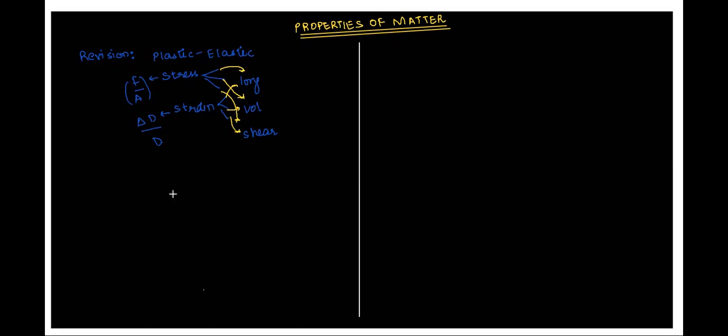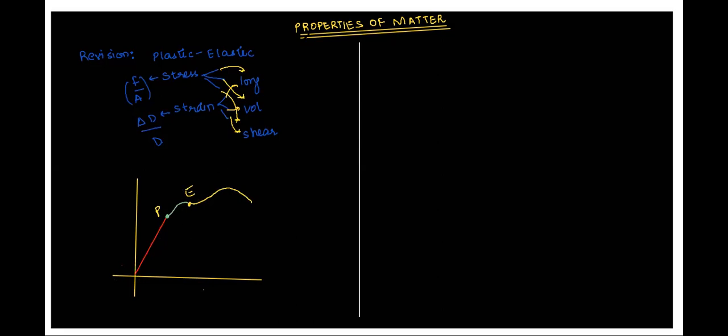On a similar note, we saw that graph, if you can recall, between stress and strain, right? The graph had certain limits. So please make sure that you know which are the limits that you come across one by one. The first limit that you come across is proportional limit. Then you come across another limit, which is called elastic limit. First is proportional, then elastic. Then the graph tends to take an upper curve and then a lower curve.